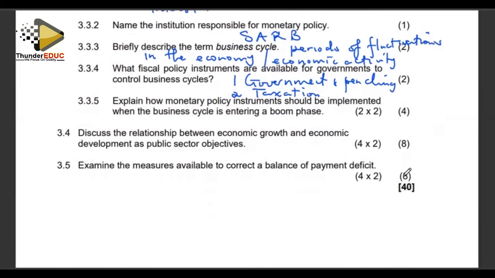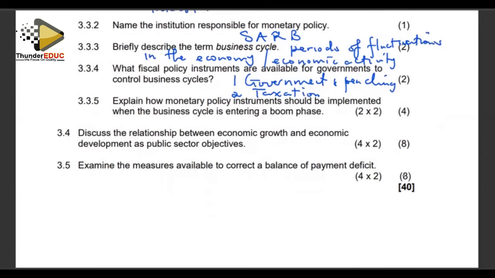Explain how monetary policy instruments should be implemented when the business cycle is entering a boom phase. We are looking at a situation whereby the economy is entering a boom phase. What must we do in terms of the use of monetary policy instruments?